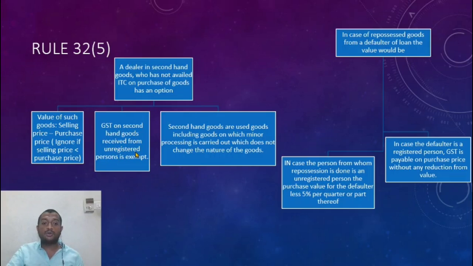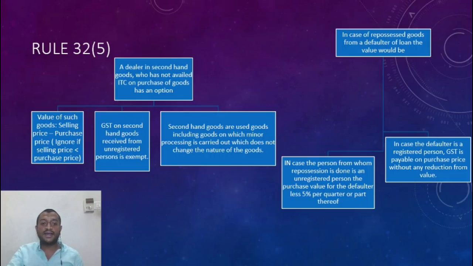GST on second hand goods from an unregistered person is exempt. If I purchase from an unregistered person, then it is exempt because remember we've discussed in the supply chapter, a normal person sells a luxury car also. A one-time transaction can also be treated as business. There is no repetition required. So because there was confusion being created, this exemption notification was given.